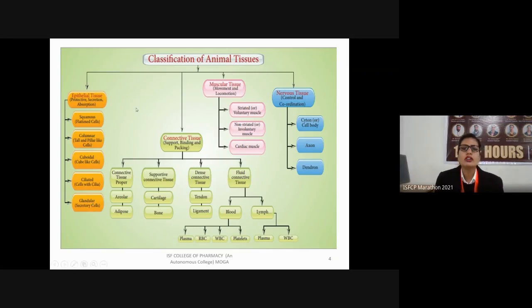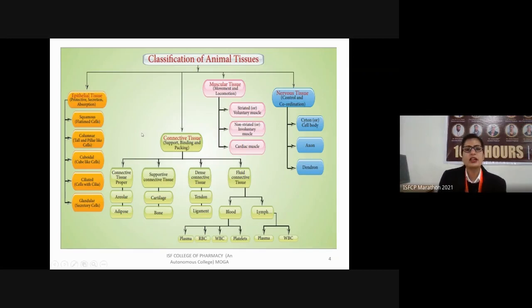So next we have the compound epithelial tissues. Those are the tissues in which there is more than a single layer of cells. The layers and the size of the cells may vary. Some cells may be small and some cells may be larger in size.